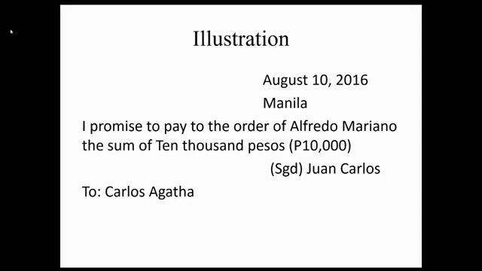Pero pag present ni Alfredo Mariano yung instrument kay Carlos Agata, ang liability ni Carlos Agata, pag inaccept niya, primary. Si Juan Carlos, secondary na lang, kasi lumalabas, drawer lang siya. Tinreat niya to as bill of exchange. Kaya mapapansin nyo, nag-iba ang liability ni Juan Carlos. Primary siya pag tinreat as promissory note, magiging secondary siya pag tinreat ito as bill of exchange.